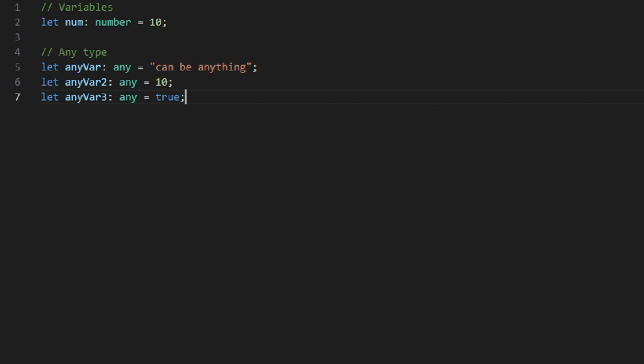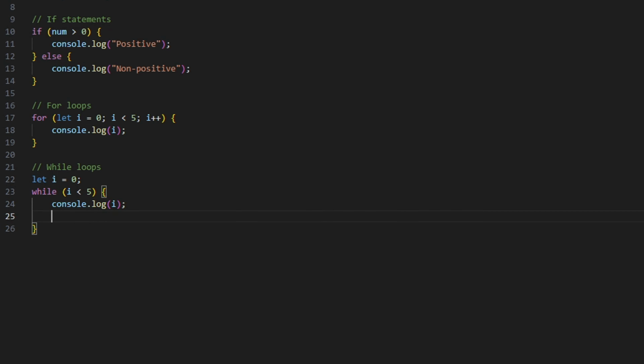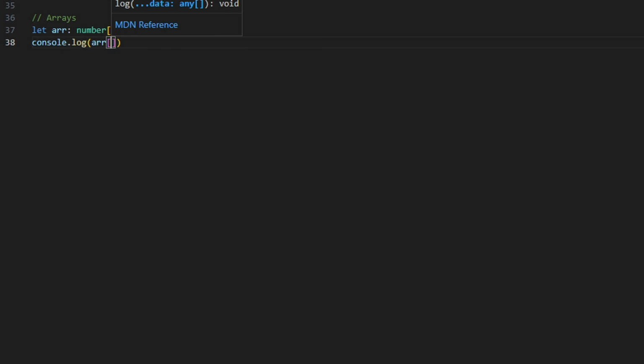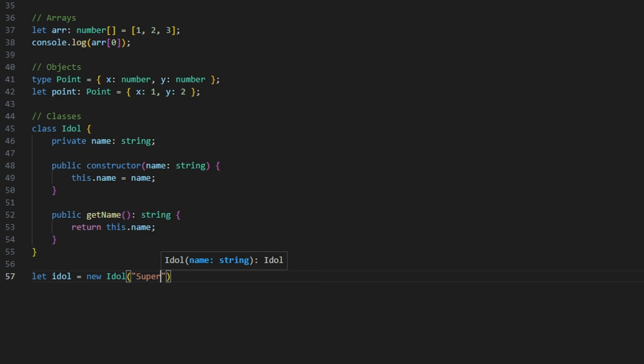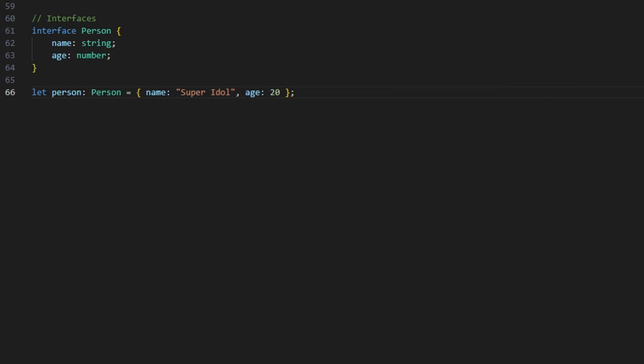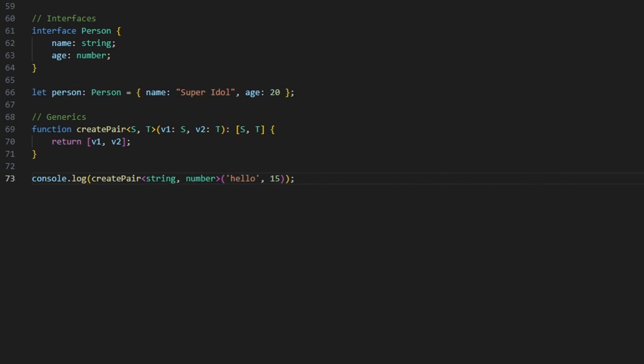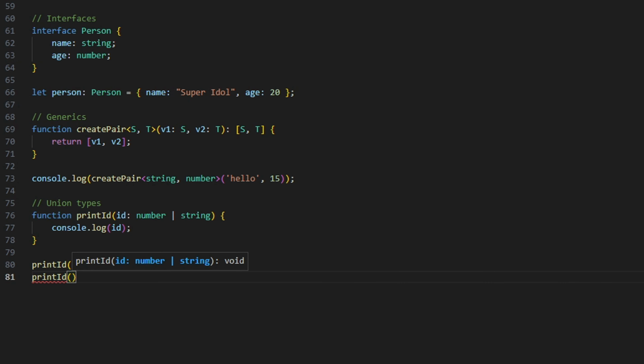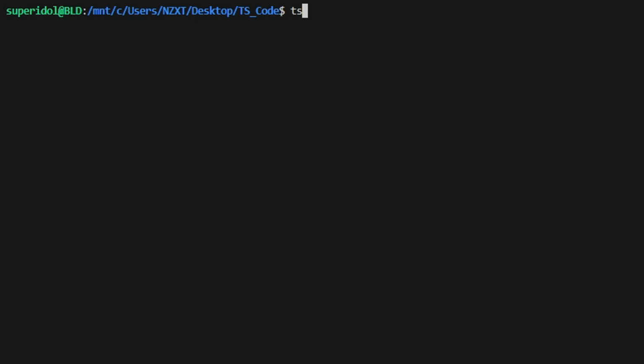Since TypeScript is a superset of JavaScript, it has if statements, for and while loops, functions, arrays, objects, classes, and many more. TypeScript also introduces powerful concepts like interfaces for object structures, generics for reusable code, and union types for multiple value types. After running your code, open the terminal and compile by running tsc, and then run it using